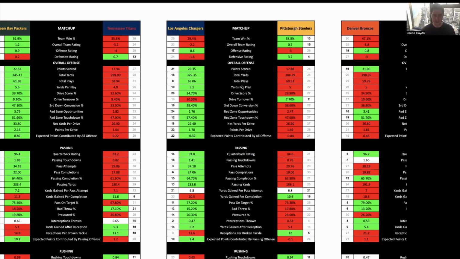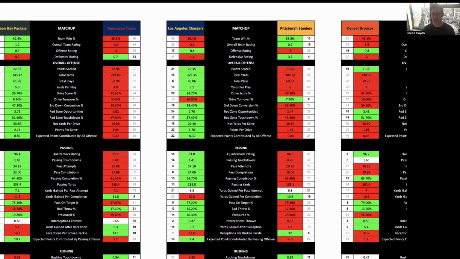They're 2-0 to start the season with wins against Atlanta and Denver. This is their first home game, so that should advantage them even more. And then the LA Chargers are also 2-0 this season with a home win against the Las Vegas Raiders, and then last week beating the Carolina Panthers 26 points to 3. So this is another game where one of these sides is going to have their first loss of the season.